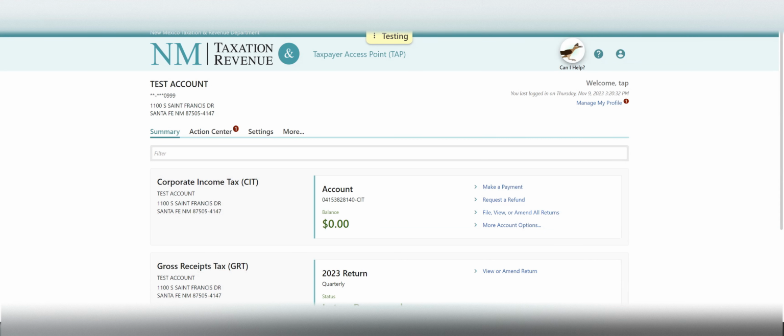Today, I'll be demonstrating how to request a letter of good standing from a logged in administrator account in the New Mexico Taxpayer Access Point or TAP. Once a person is logged into their account, they'll be here on the home page and they're going to go to the tab that says More.